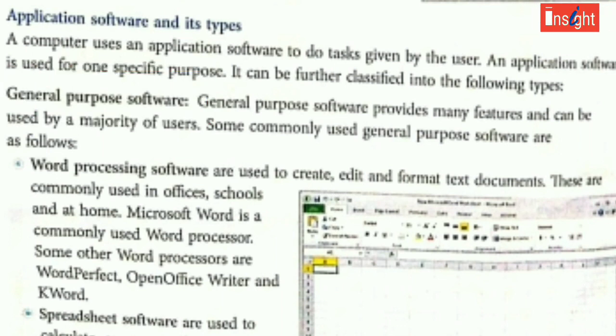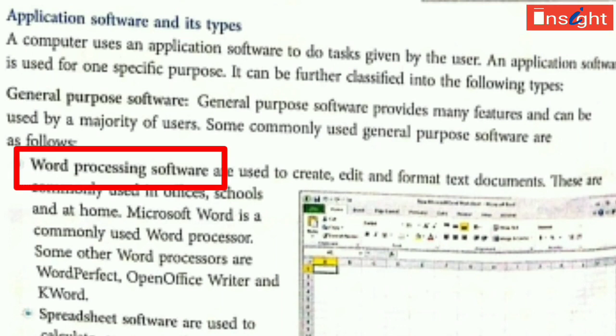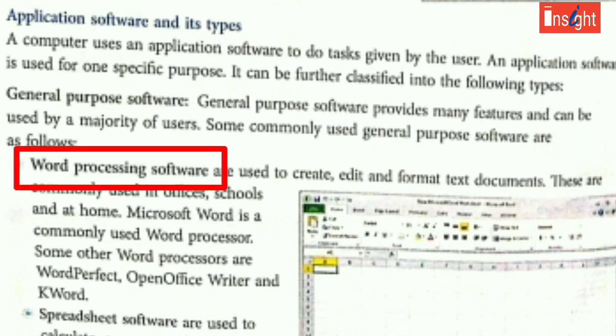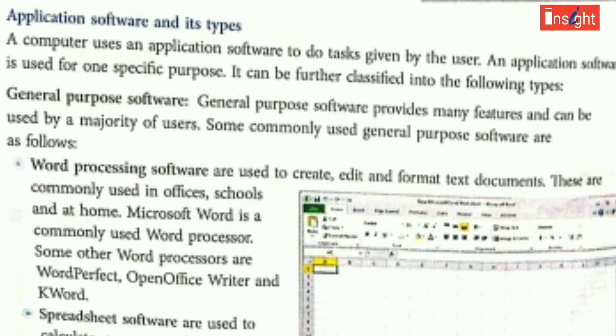Some commonly used general purpose software are as follows. Number 1, word processing software. These software are used to create, edit and format text documents. These are commonly used in offices, schools and at homes. For example, Microsoft Word is a commonly used word processor software.